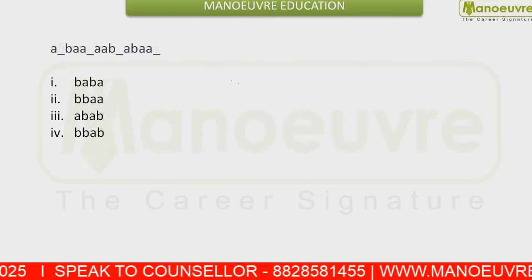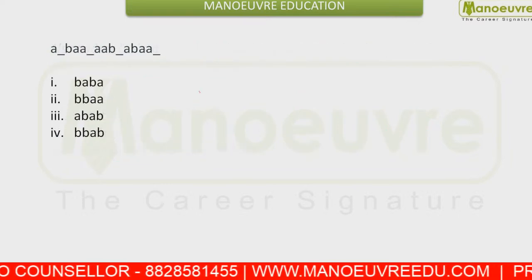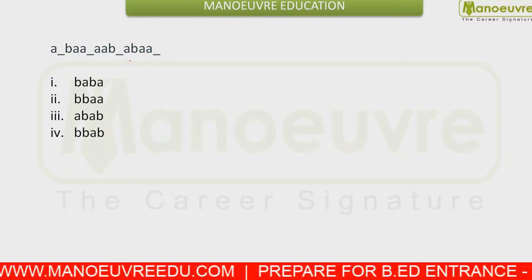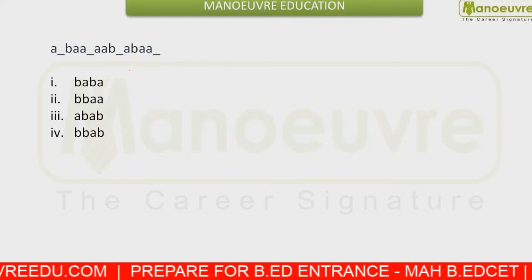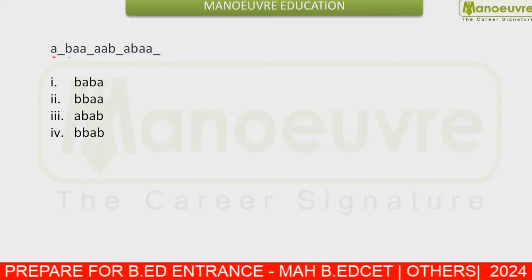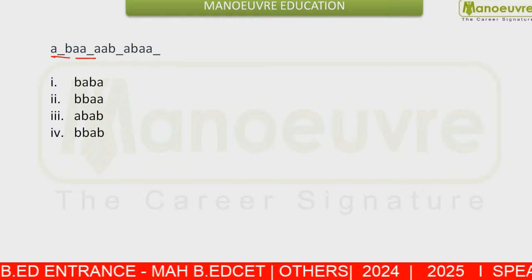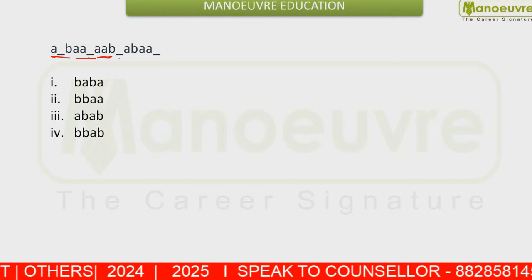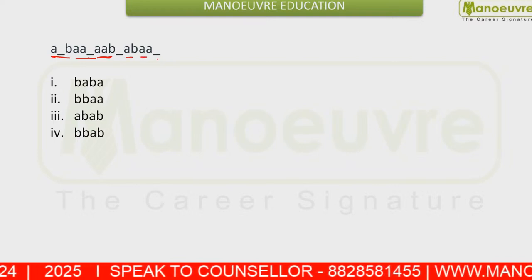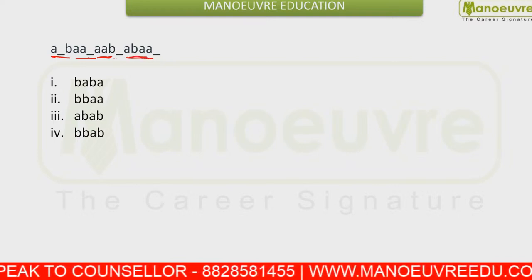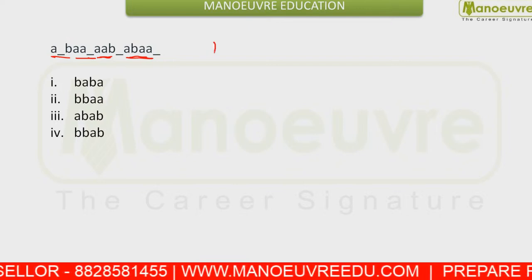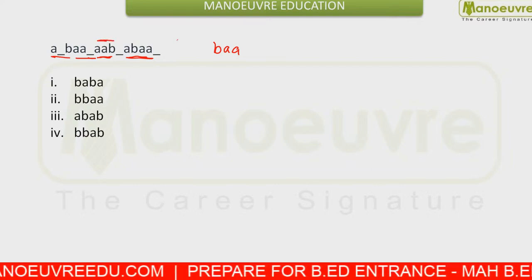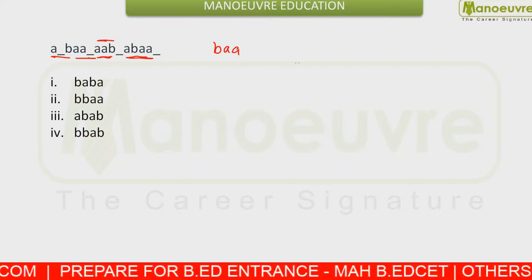Next, this was from the puzzle. This question was from letter series. So you are given A dash B, double A dash, again double A B dash, A B, double A dash. From here what you can see? You can see after B there is a double A. And again from here you can check before B there is double A.